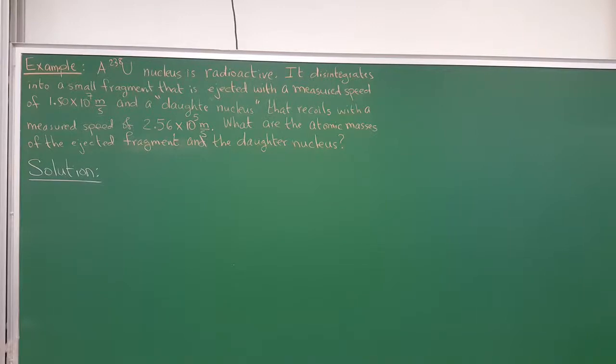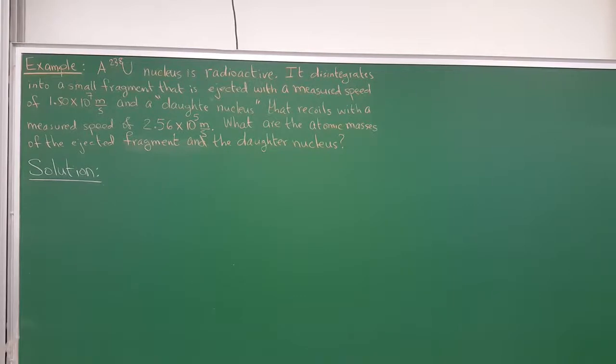So the atomic mass, for example, uranium-238 has an atomic mass of about 238 units. So basically 238 times the mass of the proton, pretty much. Because uranium-238 has 92 protons and 146 neutrons, and they essentially have the same mass, about 1.66 times 10 to the minus 27 kilograms. So we're just going to say the total mass is 238 units, whatever that unit is. We don't really care. And then go from there.